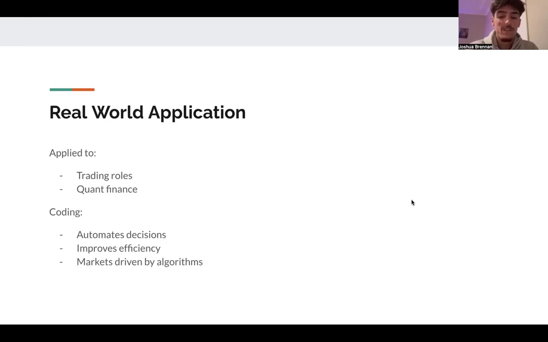I think the skills from this simulation are very relevant to real-world finance roles, especially in trading and quantitative finance. Being able to analyze data quickly, manage risk, and make decisions under pressure is exactly what's required in these roles. The coding component was also really valuable because it showed how these decisions can be automated. Instead of manually setting prices, you can build an algorithm that adjusts based on market conditions and inventory levels. That really highlights how important coding is becoming in finance, especially with how dominant algorithmic trading is today.